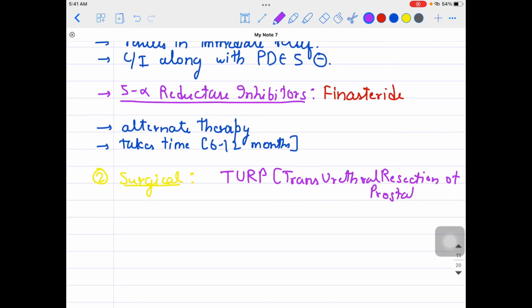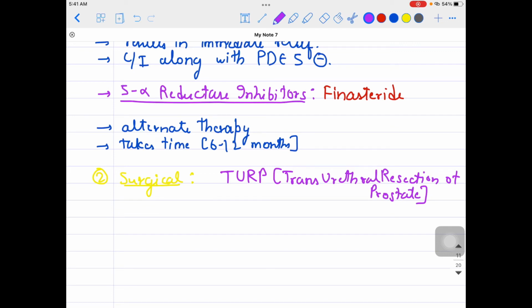You go through the urethra and burn the hyperplastic part of the stromal and epithelial cells of the prostate. Those who are unresponsive to medical management can go with the surgical management, that is TURP.